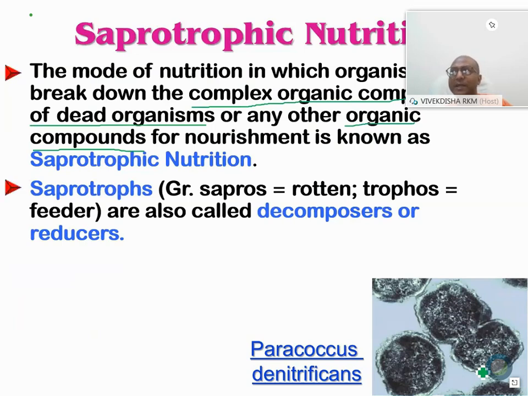So you have to choose that, and sometimes they are in pairs. In one pair you will find one is autotroph, another is saprotroph. So you should reject that. Sometimes they say from the group both of them are saprotroph. Then you have to identify where that type of examples are given.